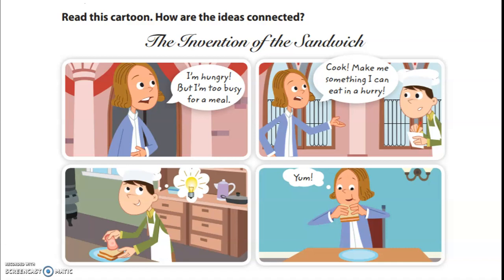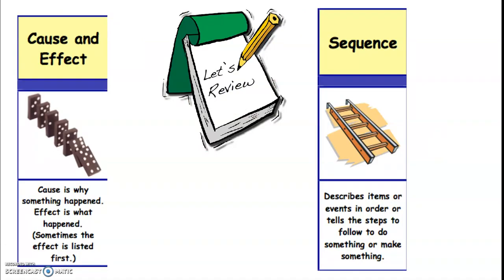Think for a minute, boys and girls, about how these ideas are connected. Remember, a cause is why something happens. An effect is what happens.